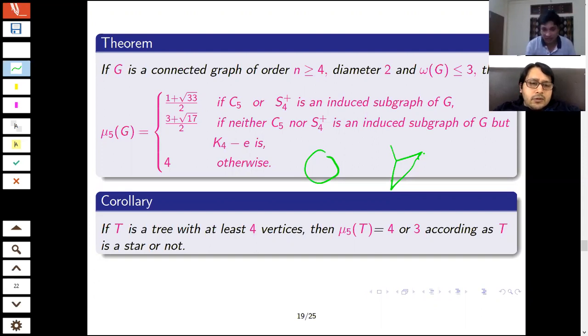So if I consider K4 and you remove any edge, and it is a subgraph, then you say it will be, if you consider, there are 2 isomorphic cases, right? Isomorphic means there will be a permutation matrix.